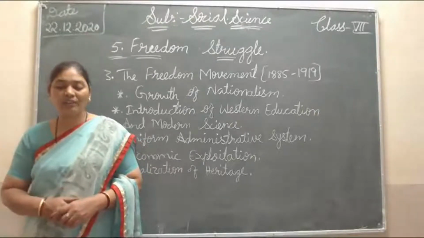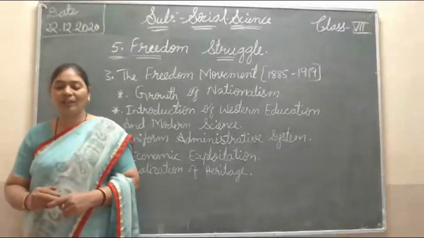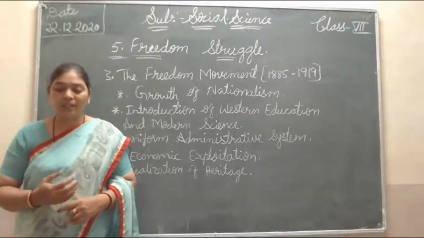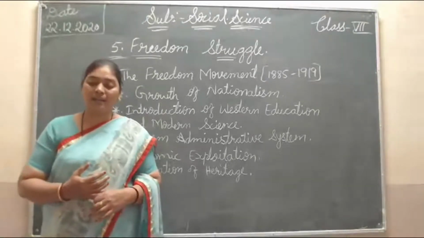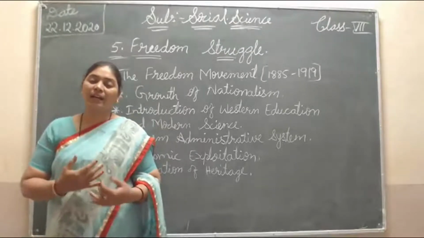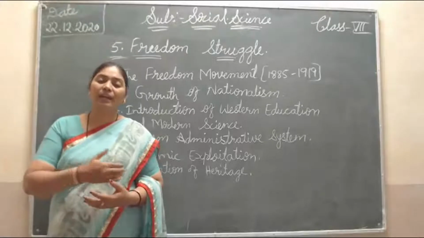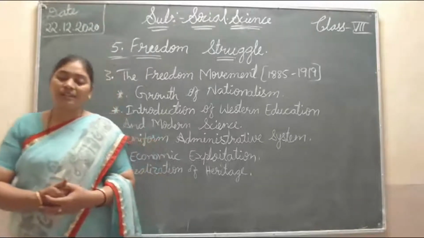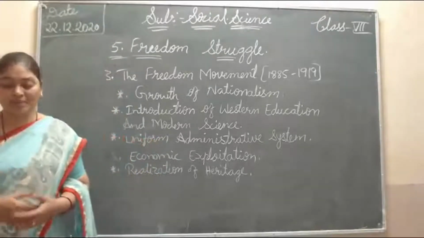So the roots of nationalism in the form of knowledge entered into the deeper layers. Indians understood and came to know the heritage of India. By this way, some problems arose.